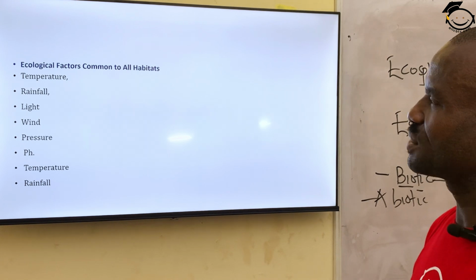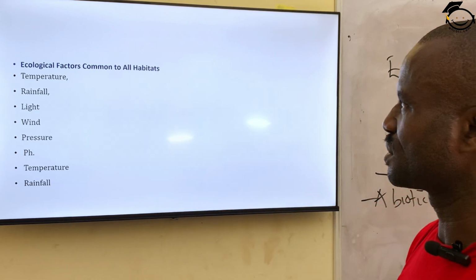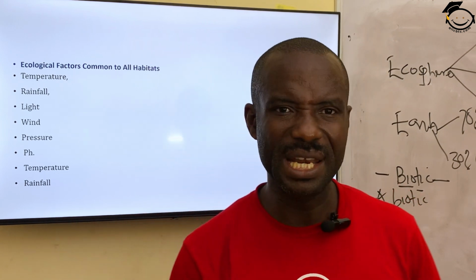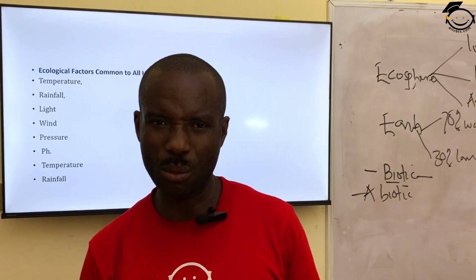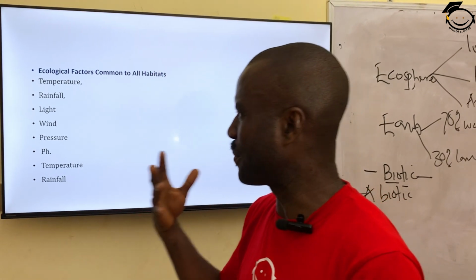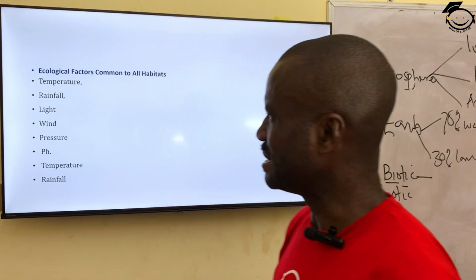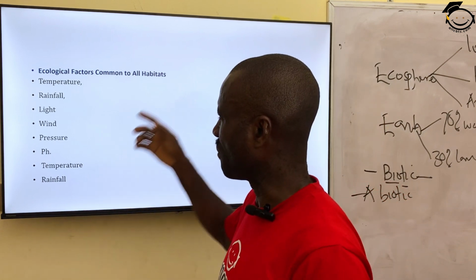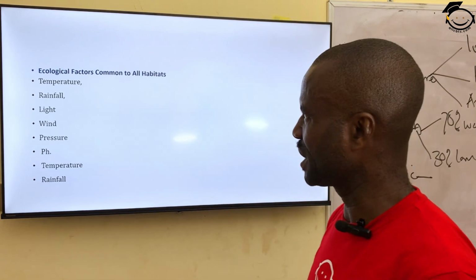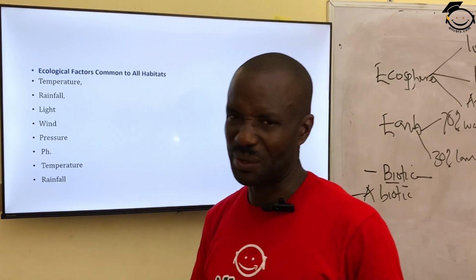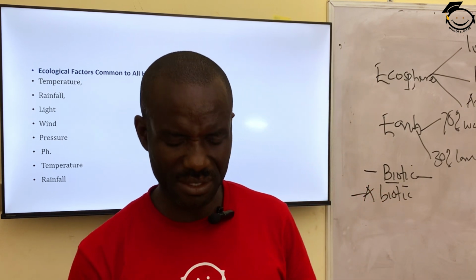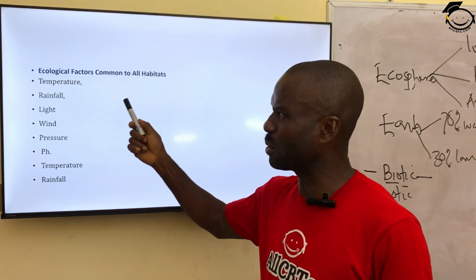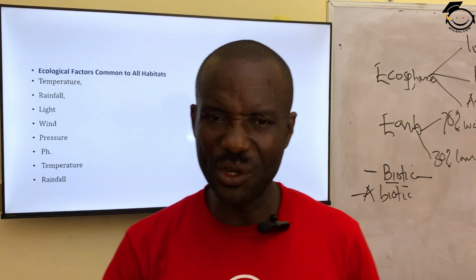Next, let's look at some ecological factors common to all habitats. We say habitat is a place where living organisms are found as a whole. So what are the factors that determine the existence or the flow of these organisms in a particular area? Number one, temperature has an effect on the plants, even on the animals living in a particular environment. When the temperature becomes too harsh, living organisms will be affected.